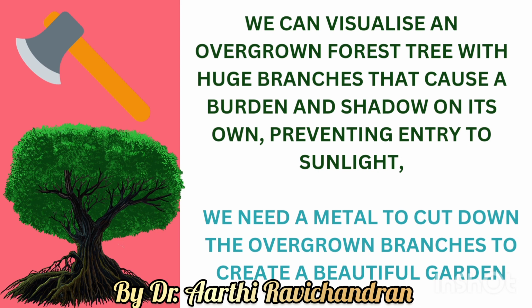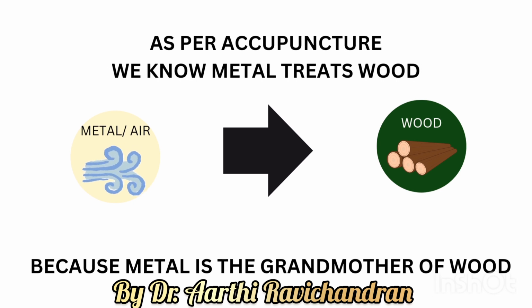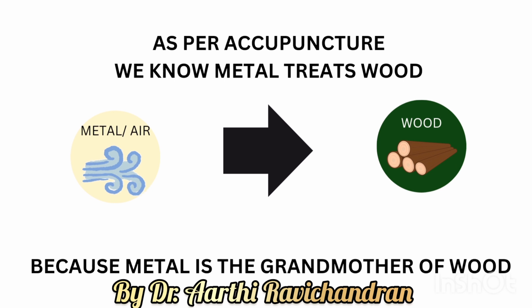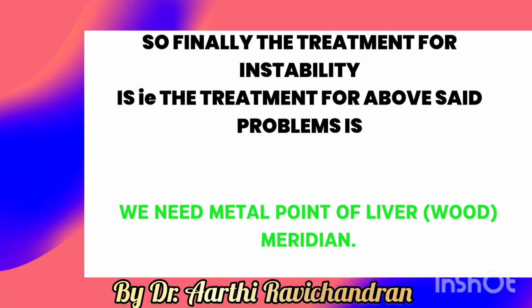In those cases, the overgrown branches should be cut. This cut will be done by metal. As everyone knows, metal controls wood, because metal is the grandmother of wood. According to the controlling cycle, metal controls wood. That's why I gave the example of a tree and a hammer.